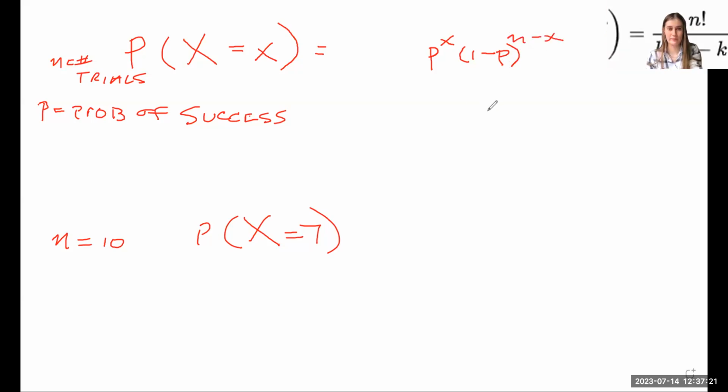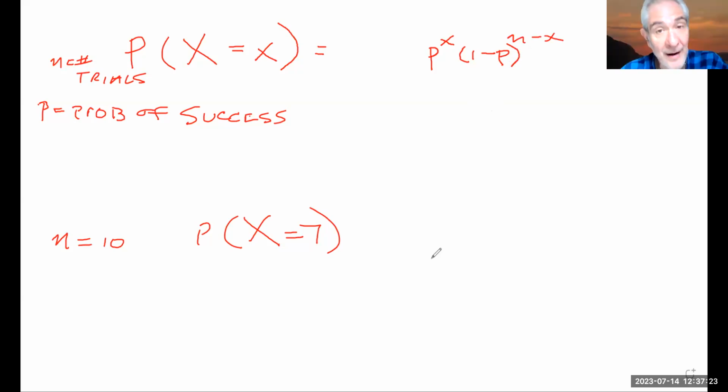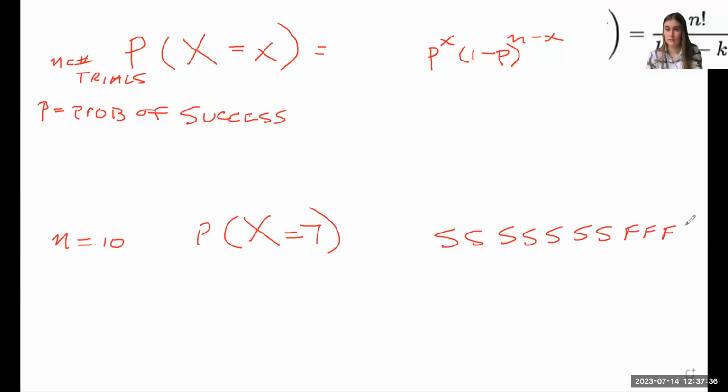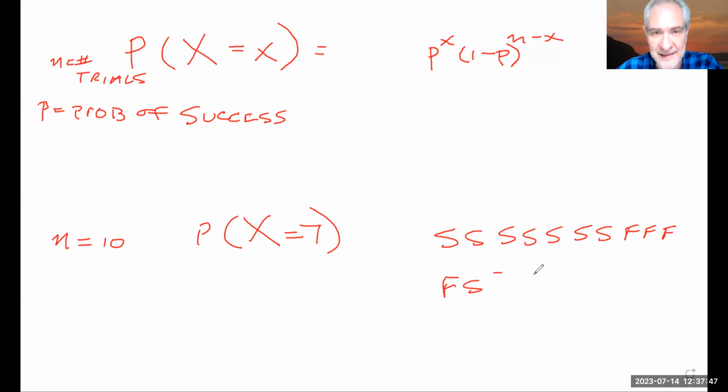Cool. But there are certain instances where, as an example, if I had 7 successes and 3 failures, I can have the same exact situation by rearranging these values. So if I had F, then a couple of S's, then another F, then some more S's, then another F, and then the rest of those S's.